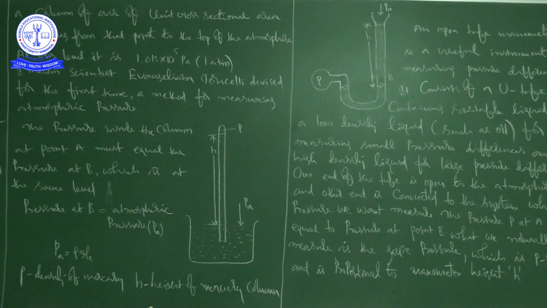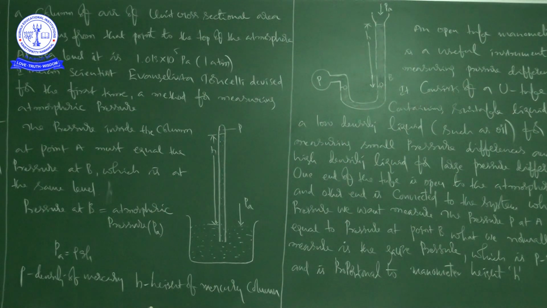That is what we discussed yesterday in our previous classes regarding Pascal's law. Now we can write Pa = rho g h. Pressure at B is equal to atmospheric pressure Pa. Here rho is the density of mercury and h is the height of the mercury column.